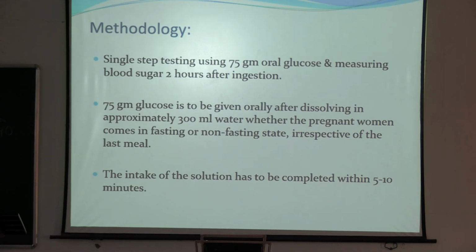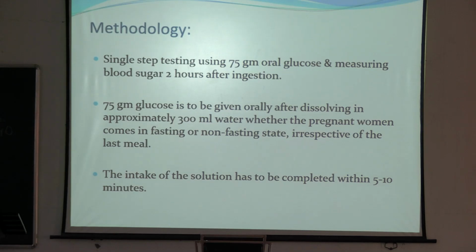WHO criteria you can't do. Patient is not fasting. Will you ask her to come back in the fasting state? She will not. Even if she says yes, most probably she will not come. So, to diagnose the patient at the first visit, we normally do the 75 gram oral glucose tolerance test, that is without fasting. Irrespective of the fasting status, we ask the patient to take 75 gram glucose dissolved in 300 ml of water, and we do a blood sugar 2 hours after the intake of glucose. Okay. So, this way we can easily diagnose diabetes in pregnancy, even if the patient is non-compliant. The patient has already presented to you, you can do the test.